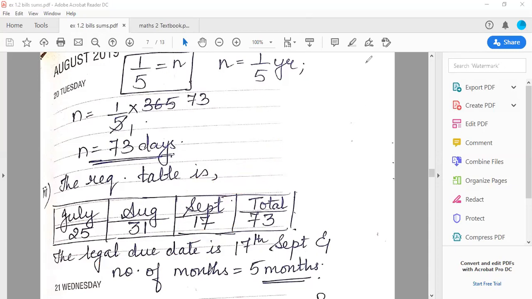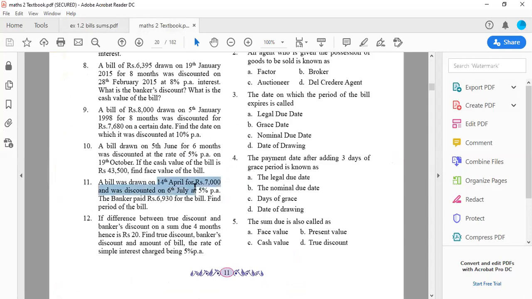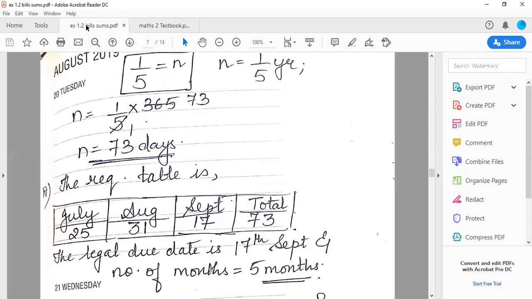Okay. Now, in order to calculate the number of months, to know कितने महीने का bill था, the logic is very simple. The bill was made on 14th of April, as you all can see here, correct? So the bill was made on 14th of April. So our final destination is 17th of September. So let us count April से September कितने महीने होते हैं. Don't count the April month. Directly start counting from May. So May, June, July, August, September. So as you all can see, 5 महीने आते हैं. So the number of months is 5 months.